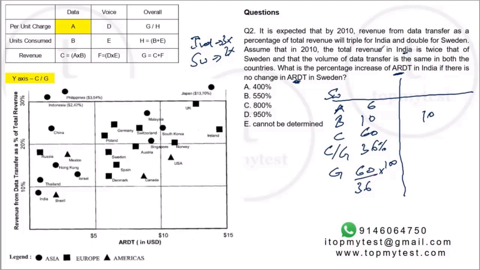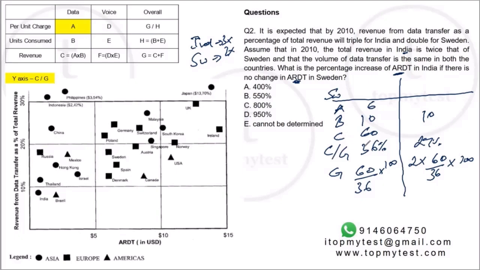It is also given that the total revenue of India is twice that of Sweden. So India's revenue will be 2 into 60 by 36 into 100. Now we need to calculate it backwards. Right. India's current C by G ratio is about 9%. It will become 3 times. So it will become 27%. So what will be C for this?